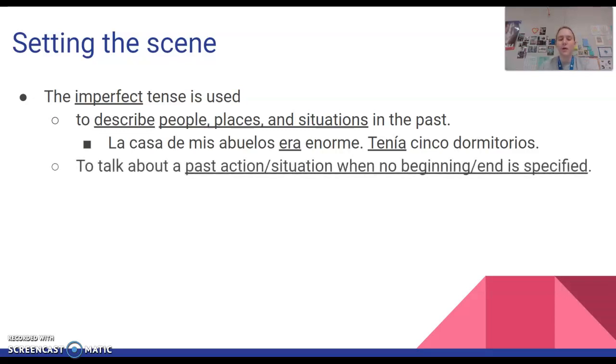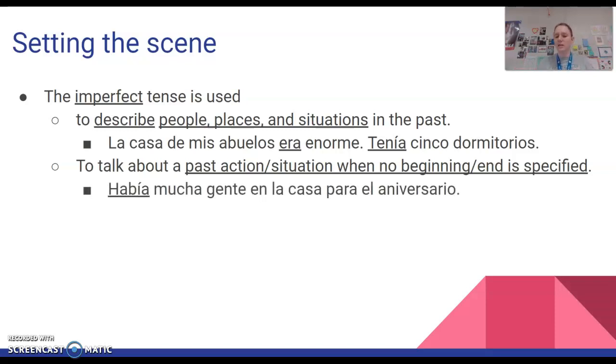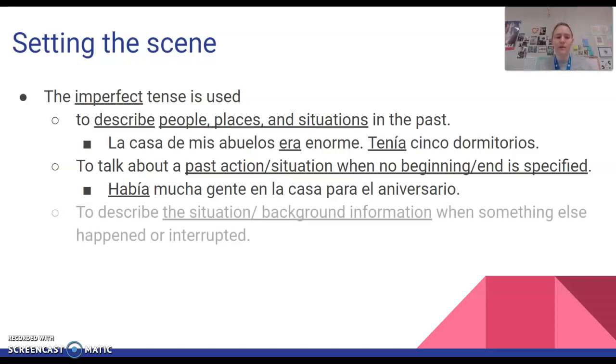Okay, so the imperfect is also used to talk about a past action or situation when no beginning or end is specified. So it's just kind of a vague thing in the past. Había mucha gente en la casa para el aniversario. There were a lot of people in the house for the anniversary. So it's not really given a specific beginning or ending time, so we're going to use the imperfect.